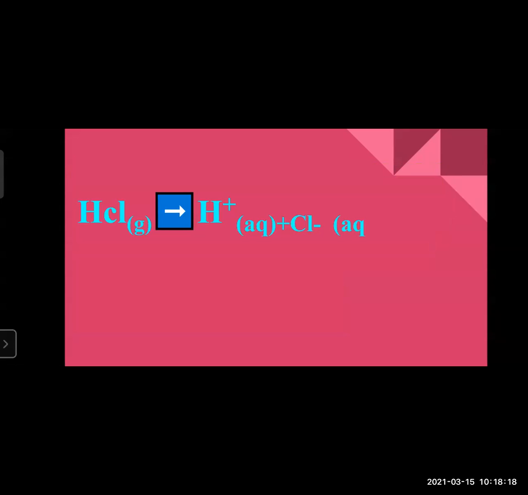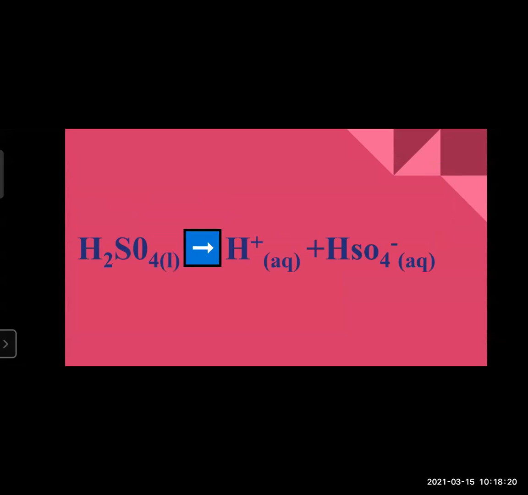Some more examples are also there, like H2SO4, sulfuric acid, liquid. Again, when you dissolve this in water, it will give the only cation, that is H+ ion, and the remaining HSO4- aqueous solution.